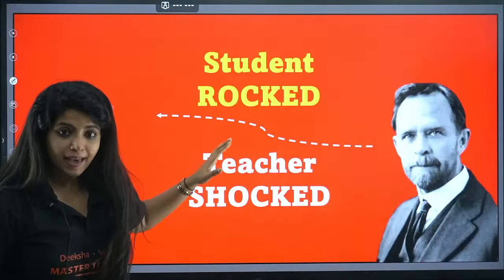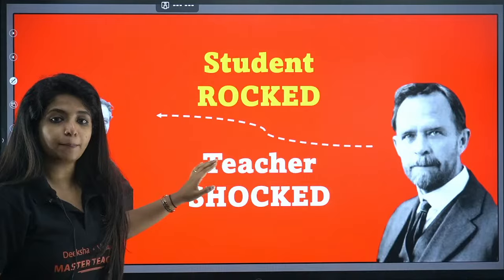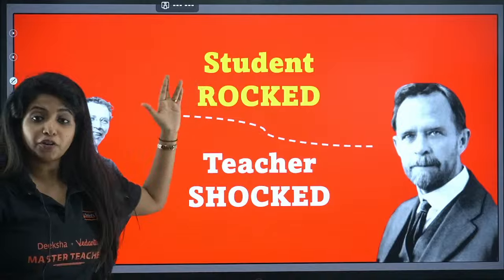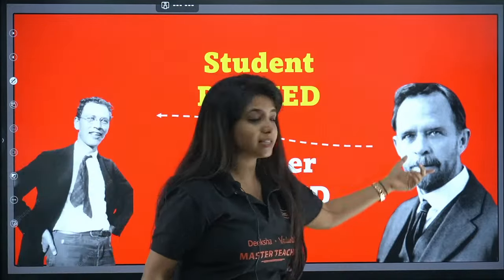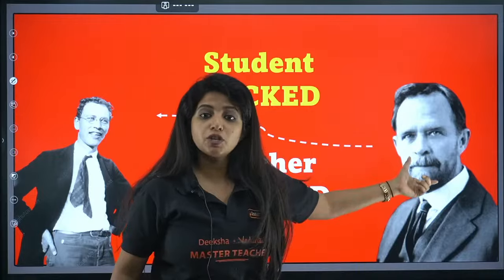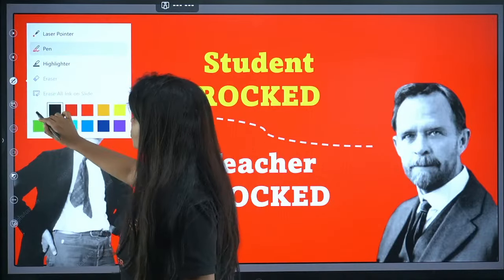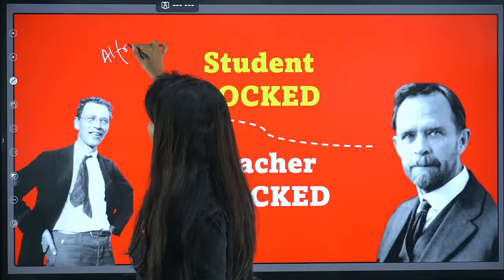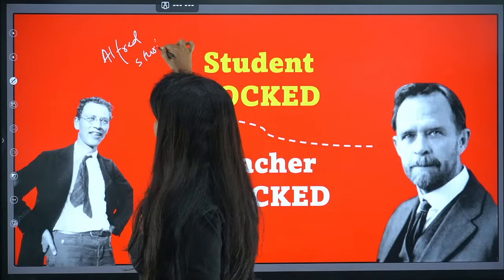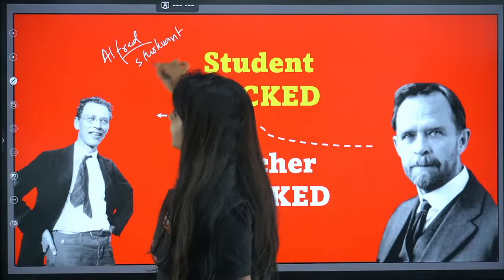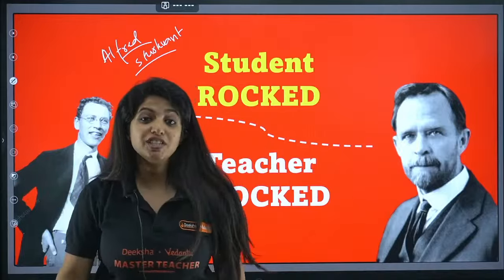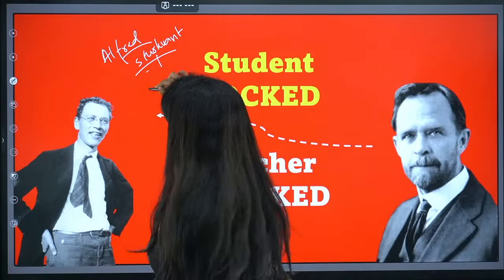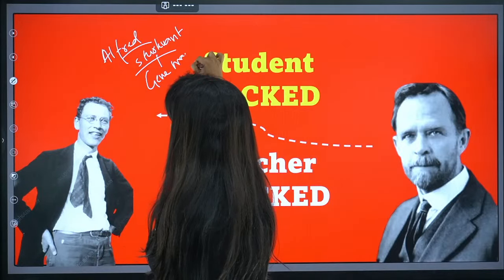And with this, one more very important thing happened. That is, the student rocked, but the teacher got shocked. Who is the teacher? Who is the student over here? This is our teacher, T.H. Morgan, and he had a student whose name was Alfred Sturtevant. What did he do so that he shocked the teacher? He did only one very important thing, and that is known as gene mapping.